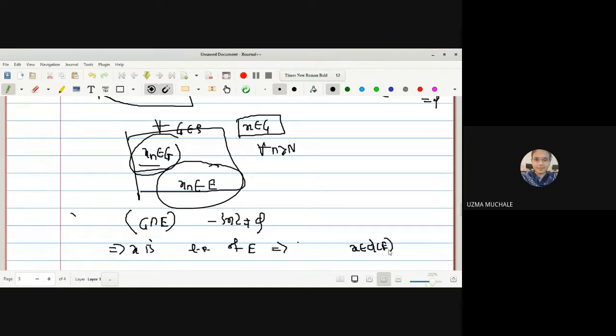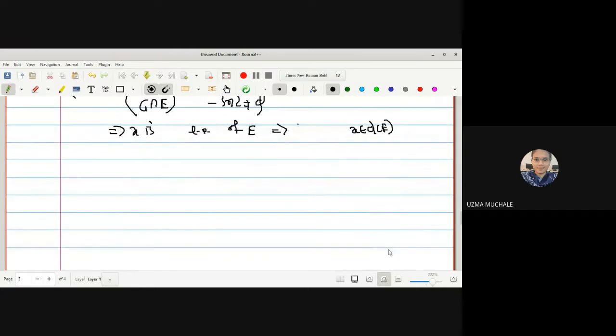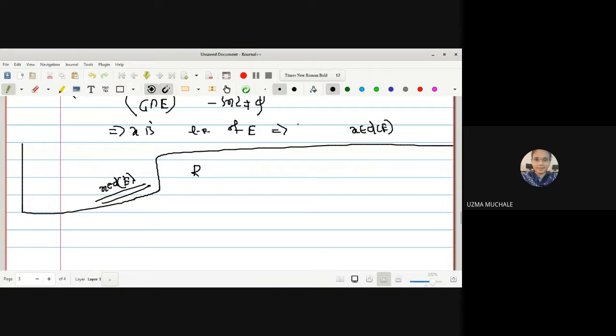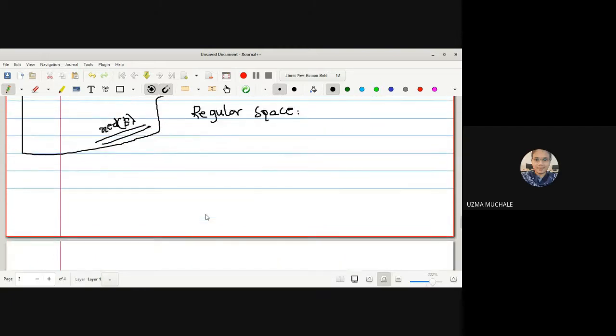and which implies X belongs to the derived set of E. So now I hope you get the idea that if we are saying that Xn converges to X, then X should be a limit point. That means this X should belong to the derived set of E, then only the sequence will converge to that point. Okay? Any doubt up to this one? Because from now onwards we are going to start a new topic, that is regular space. If not, let us go for the next point, that is regular space.